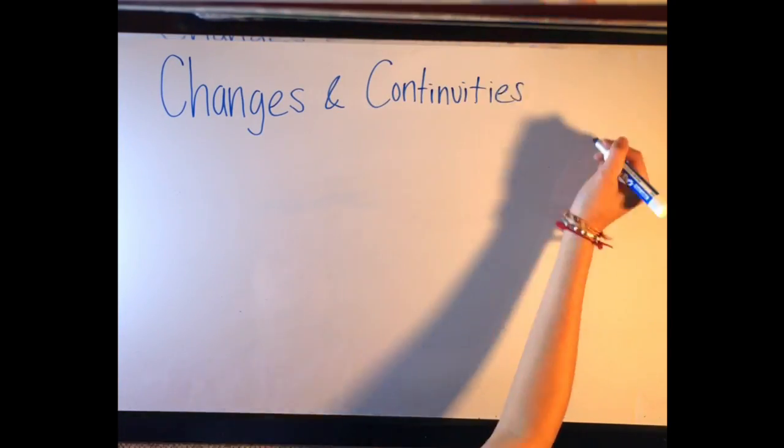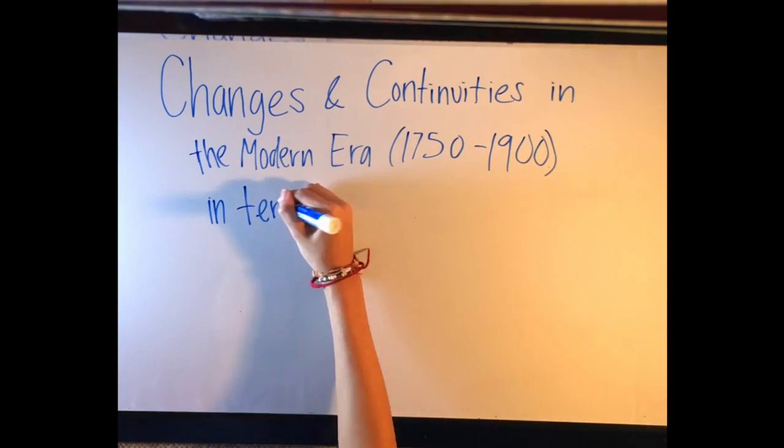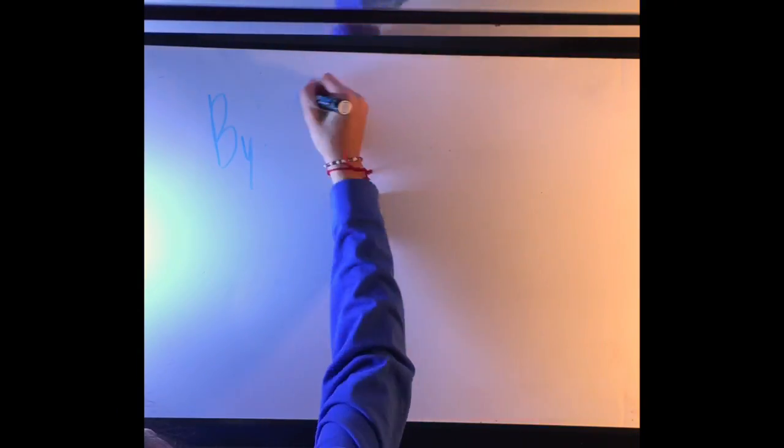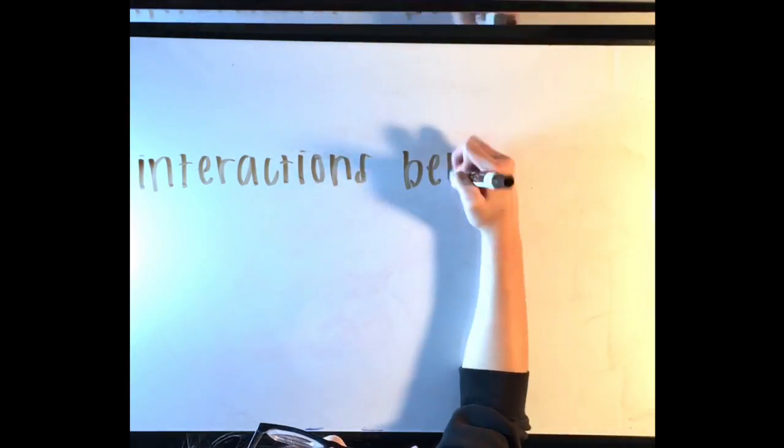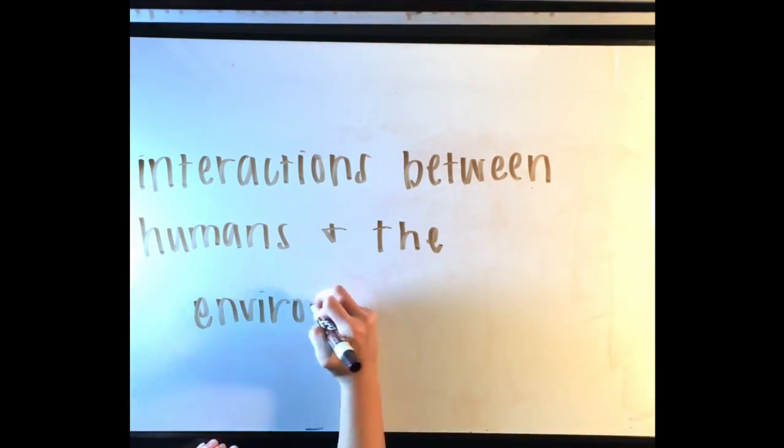Changes and continuities in the modern era in terms of the 5 AP World History themes by Sam San, Abby Lee, and Karthik Chugh. Interactions between humans and the environment.